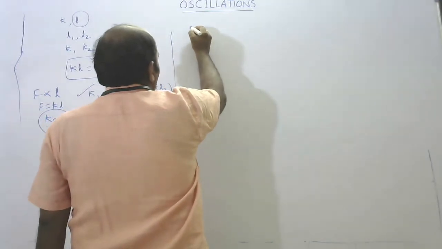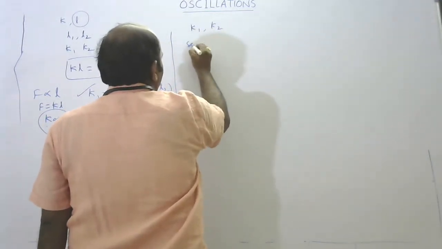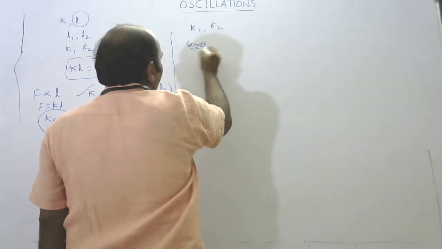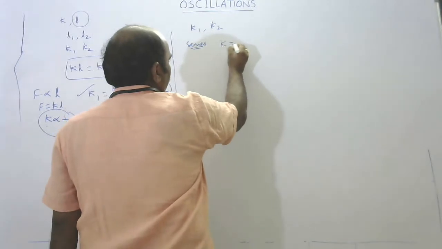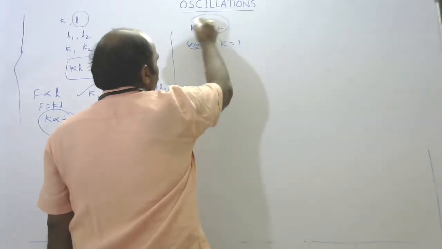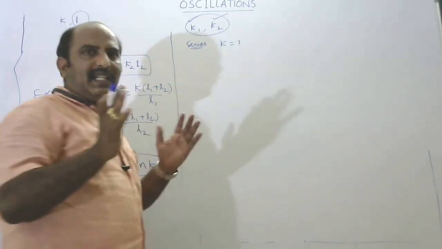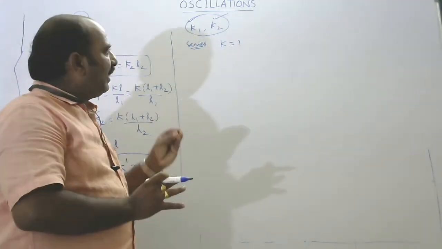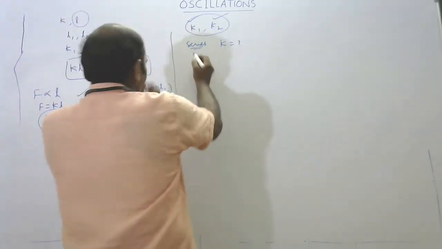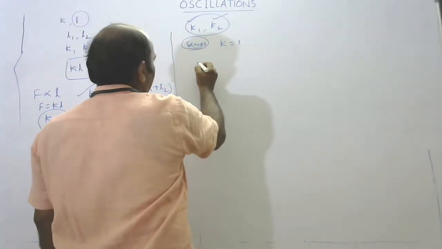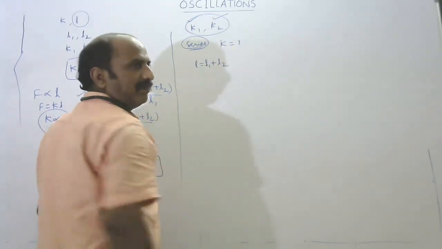Suppose two springs whose force constants are K1 and K2 are connected in series, then how much is the equivalent force constant K? When they are connected in series, their total length L is equal to L1 plus L2.